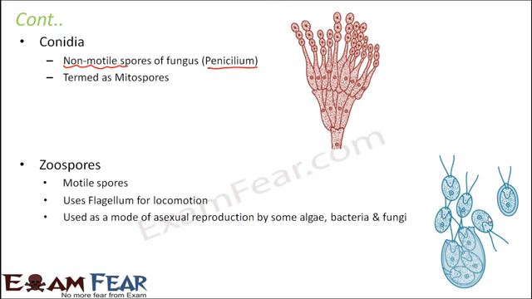They are used as a mode of asexual reproduction by some algae, bacteria, and fungi. As I said, spores are commonly used by algae, bacteria, and fungi. Some spores are motile, some are non-motile, so that depends from organism to organism. But basically, they all are contained inside a structure with a proper protective covering, so that they can be protected against unfavorable conditions. And whenever favorable conditions are there, they give rise to a new organism.